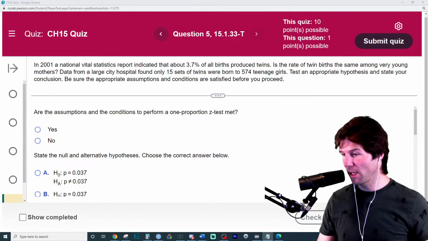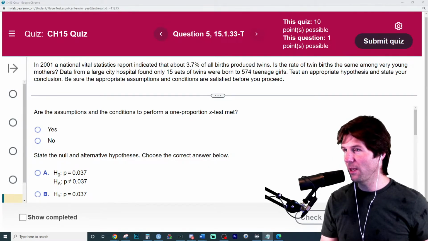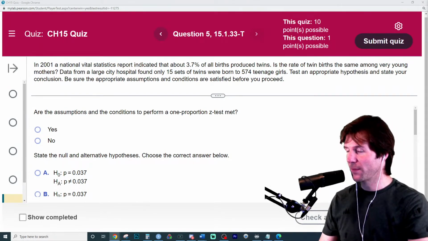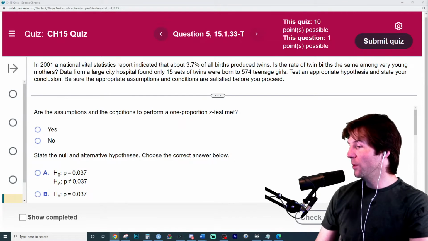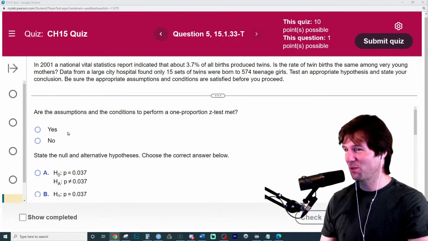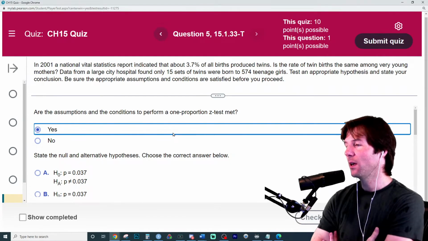Did we randomly take the observations? Are these random twin births? Maybe. I don't know. Probably. Yeah, I think yes. Probably. Is it safe to assume? I'd say yes. It's asking about all 3, but it summarizes it quickly.